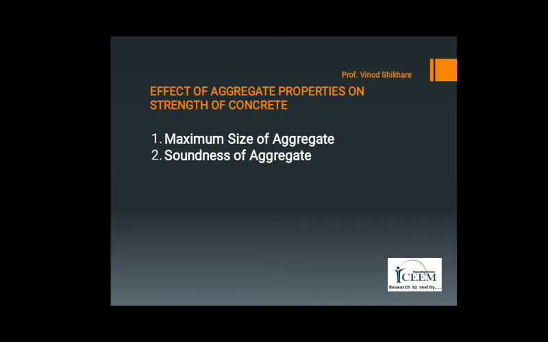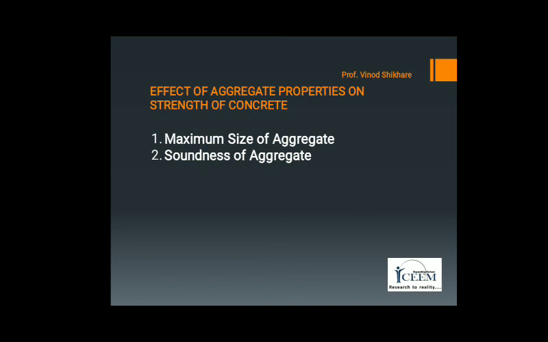First point is maximum size of aggregate. The effect of size of aggregate is not straightforward but depends upon the grade of concrete, whether the concrete is high strength or low strength.